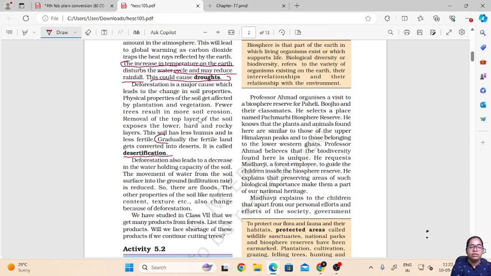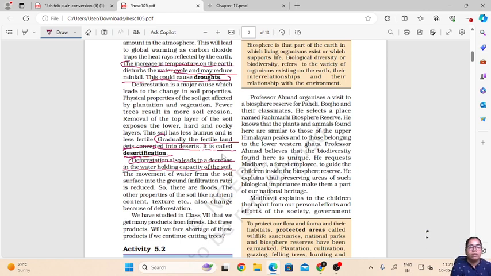Due to this drought, the fertile land gets converted into desert. The fertile land, due to no water and no plants growing on that land, will turn into a desert, and this condition is called desertification. Deforestation also leads to a decrease in the water holding capacity of the soil. If there is no moisture in the soil, then the water holding capacity of the soil also decreases.